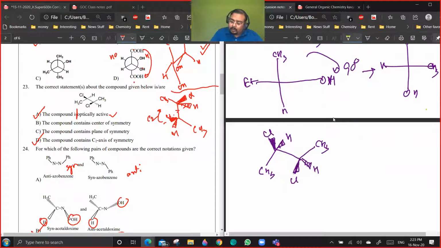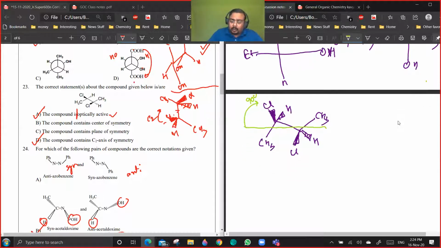Now what we are going to do is that we draw a horizontal line and then we rotate it by 90 degrees, so that this horizontal line becomes vertical. Now this is a bond line notation. So you won't be getting an enantiomer. You will get the same molecule. Are you getting a point? Yes or no? Bond line notation is an actual representation of the molecule. Fisher projection is not an actual representation of the molecule. Are you getting a point?